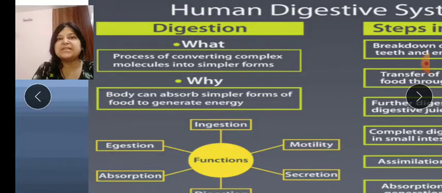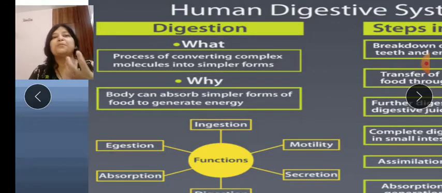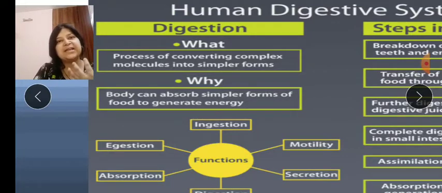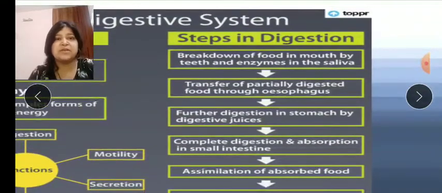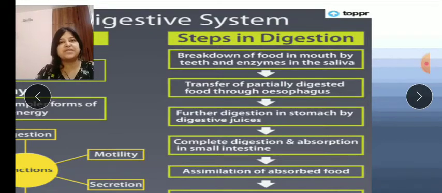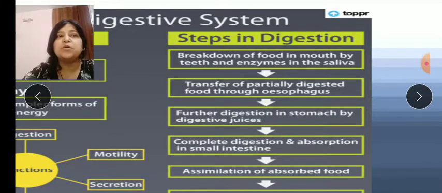And what happens in this digestion process? The complex food that we are eating is converted with the help of different enzymes. They act on our food or these complex nutrients, and they break it down into a simpler form. Okay, so there are steps. Our digestion starts in the mouth. You can see all the steps are given in short here. Breakdown of food in mouth.